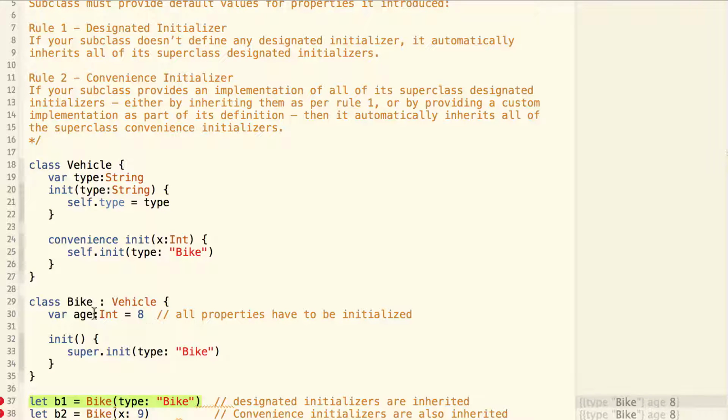And because Bike doesn't provide an implementation of the designated initializer from the superclass, rule number two is also broken. So the convenience initializer is also not being inherited, and this code also cannot compile.